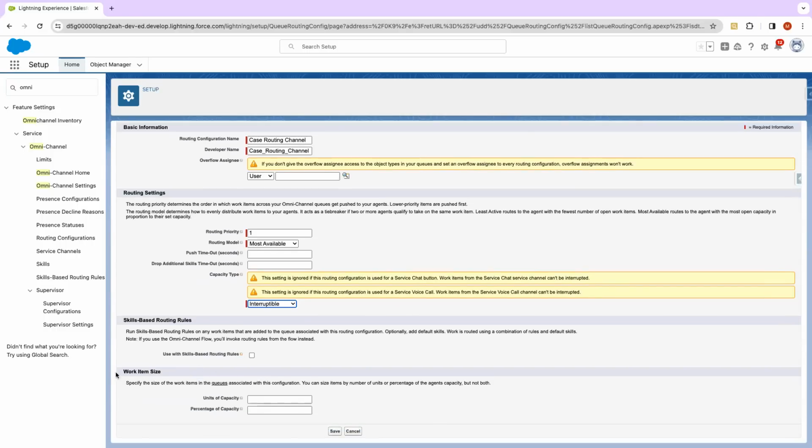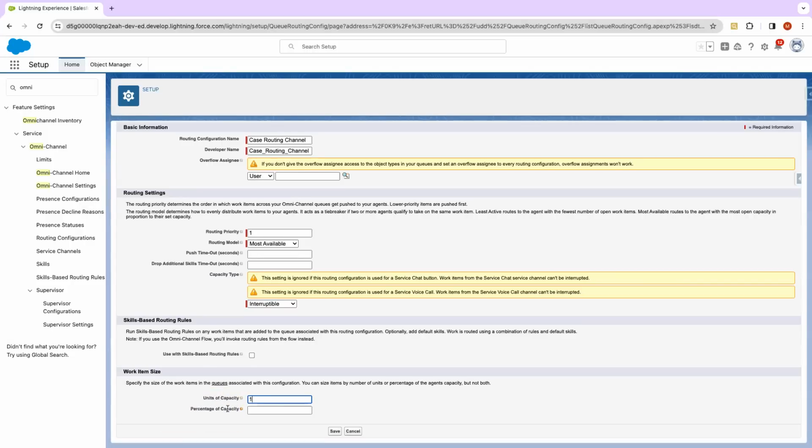Now here, work item size means one case which will be assigned to you, how many units of capacity it will take of yours. So let's say you can only have 10 capacity and one case is taking 3 capacity, then you will only be able to work on 3 cases because one case takes 3 units of your capacity. So I will take it as one. Every case will have one capacity so that you can work on 10 cases at a time.